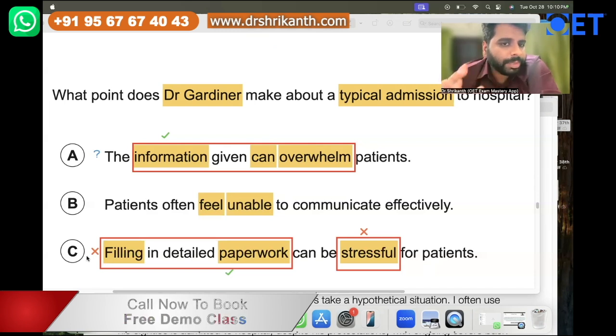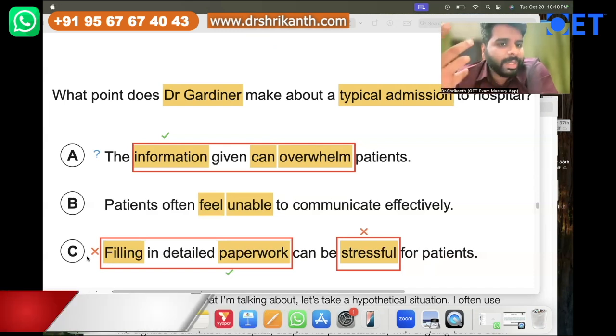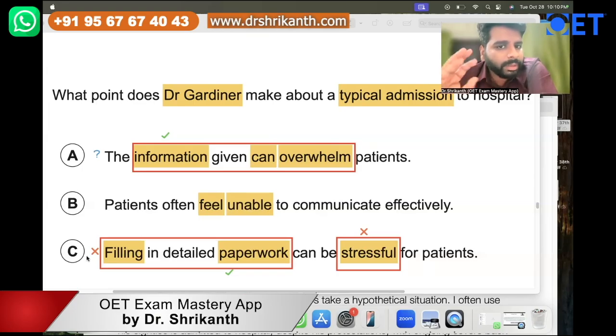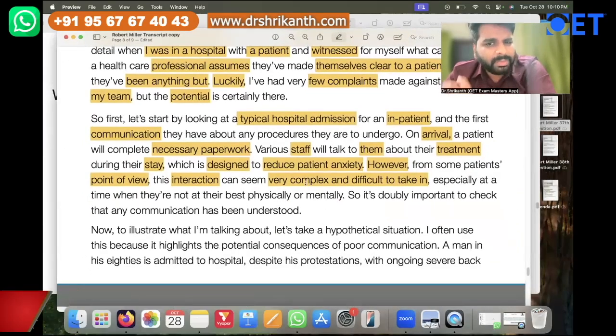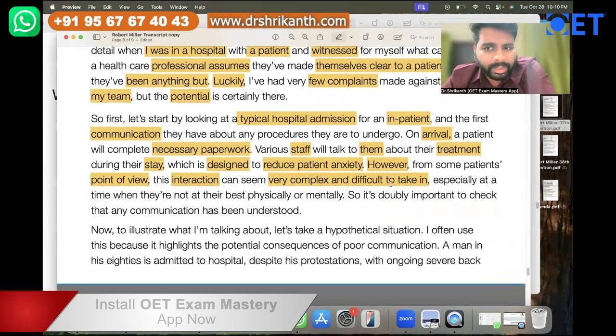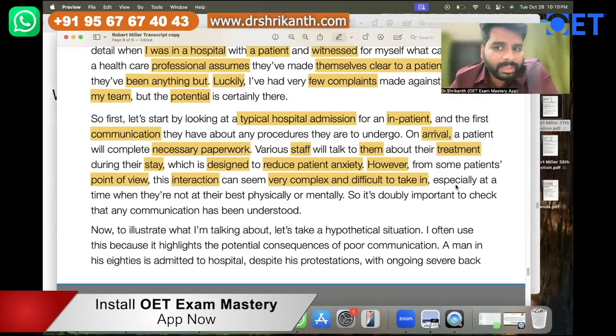Right. Now answer option A is where we are, and we suspect that it could be the right answer because the information given can possibly overwhelm the patients, right? So overwhelm basically means what? It is too much for the patients. So it is very complex. It is very difficult to take in. Now see, now he is reinforcing the idea.